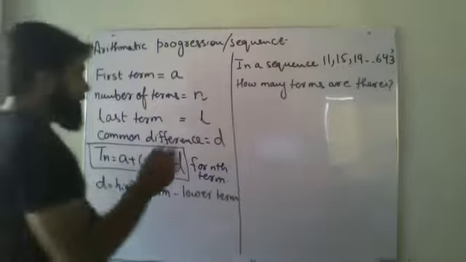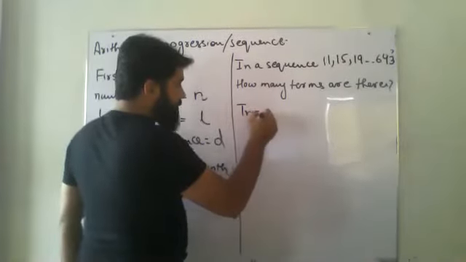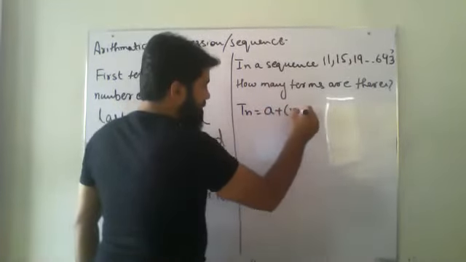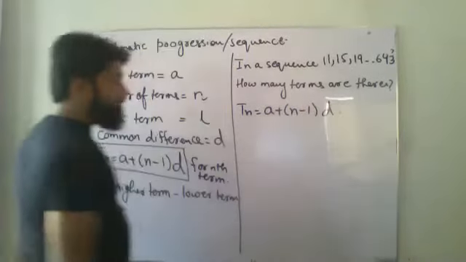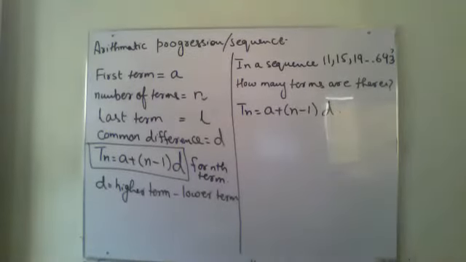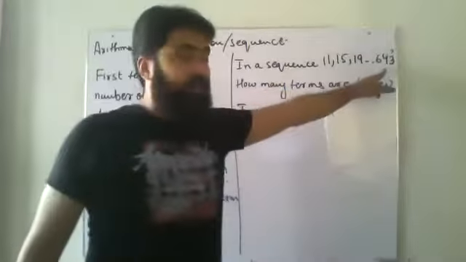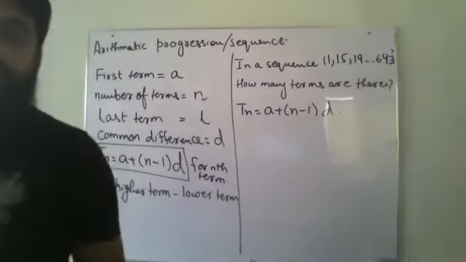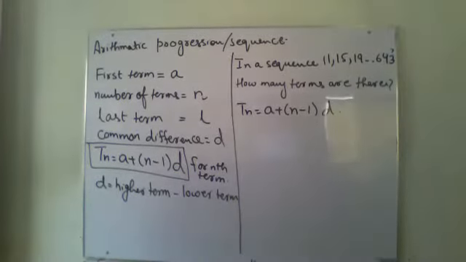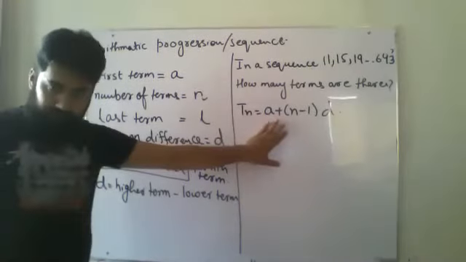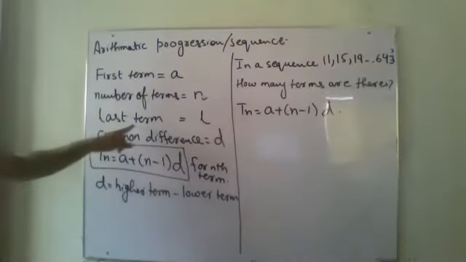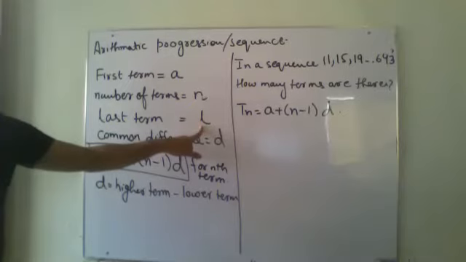How will I start? Pn equals A plus (n minus 1) into D. Now 643, that is my last term in this sequence. So the same formula which is written over here, I can write with L representing my last term also.